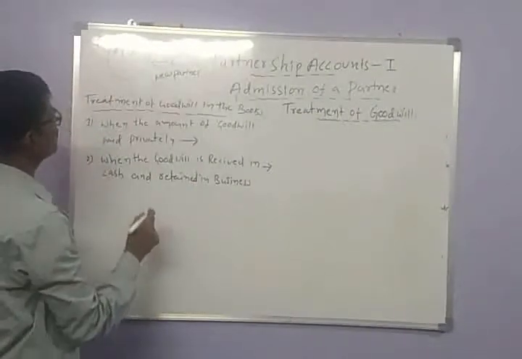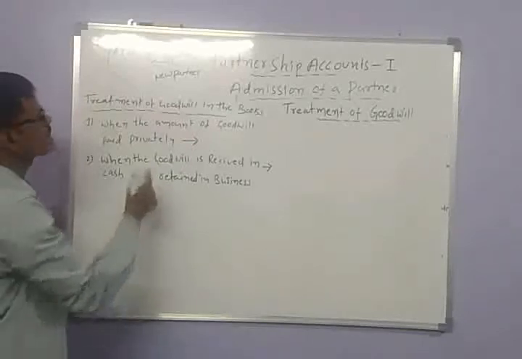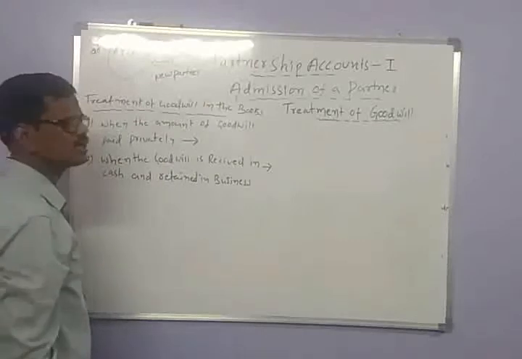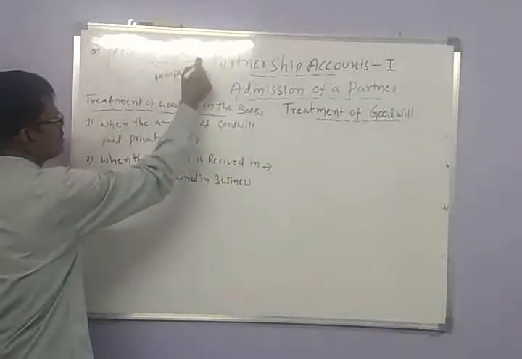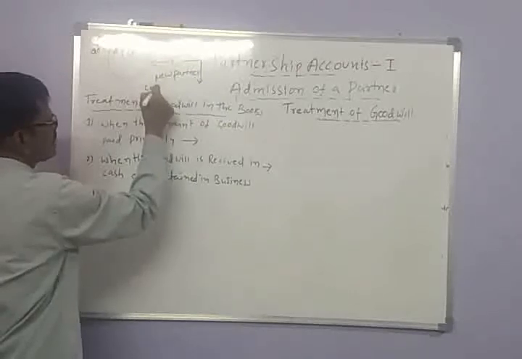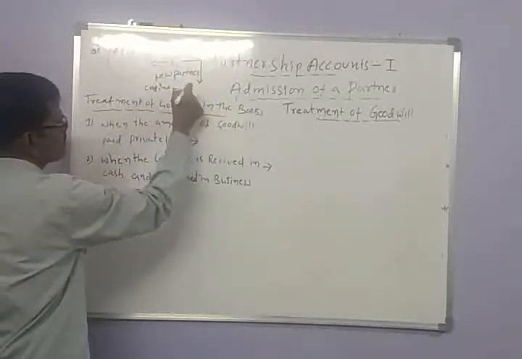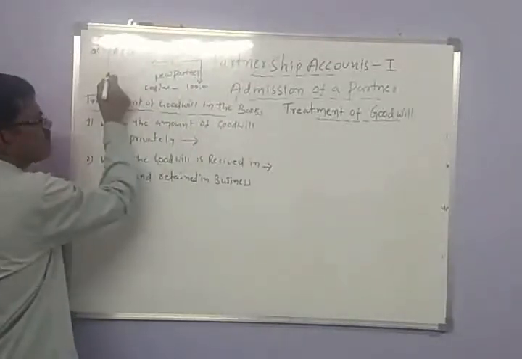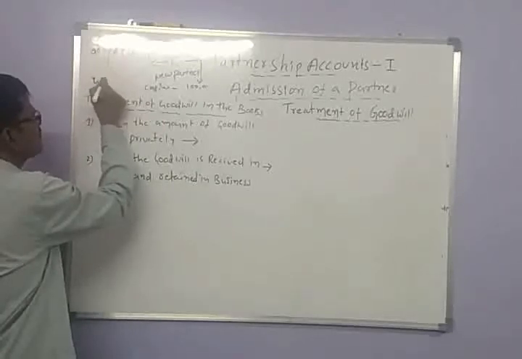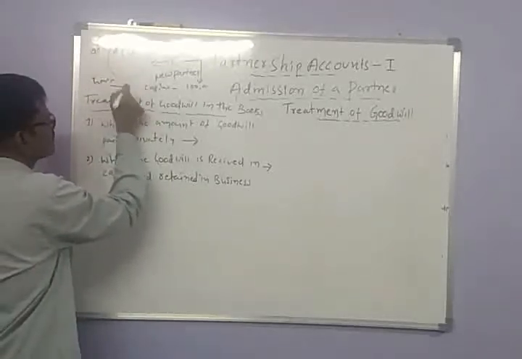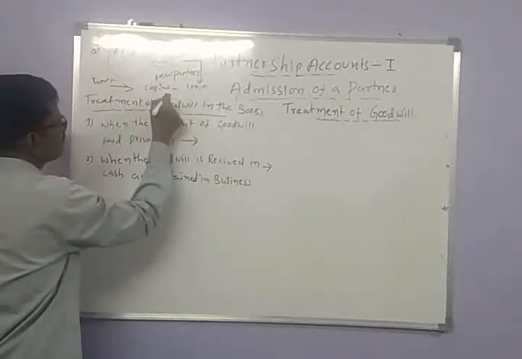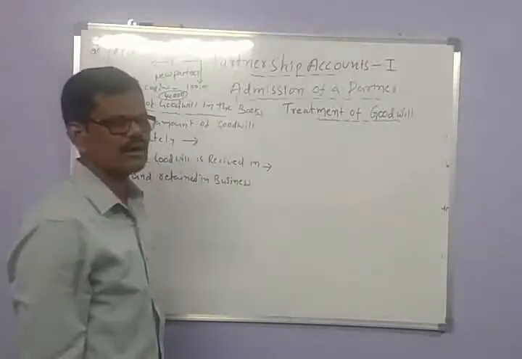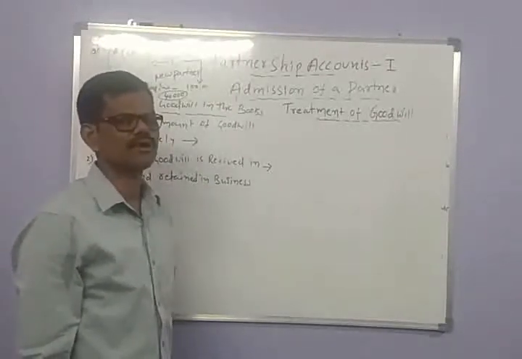A and B are doing a business. A and B are the old partners, and C is intended to be admitted as a new partner. C is investing capital, suppose 1 lakh rupees as capital, and the goodwill of the firm, suppose, is 40,000. Then the goodwill will be recorded in the books of accounts.